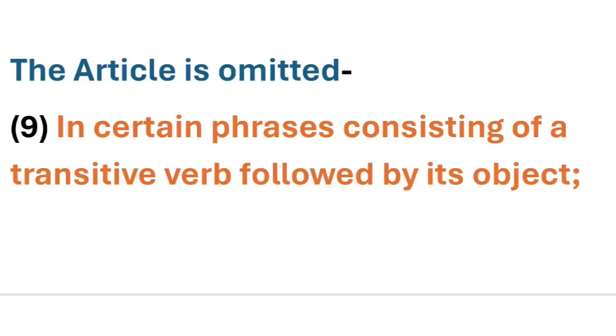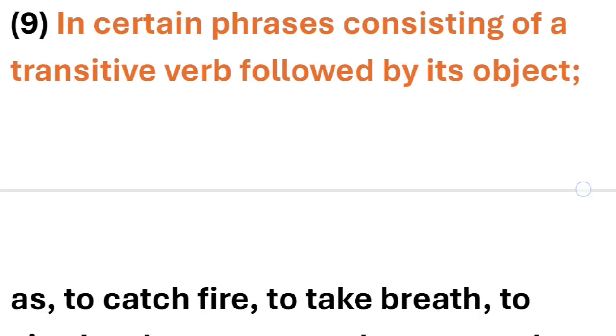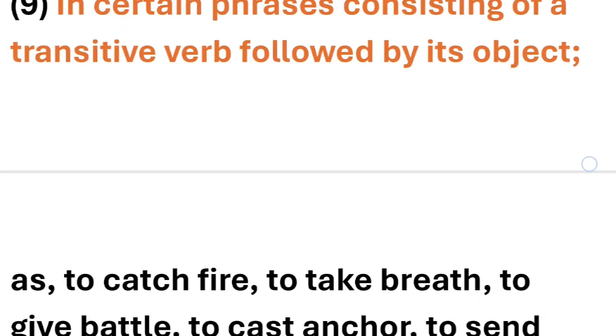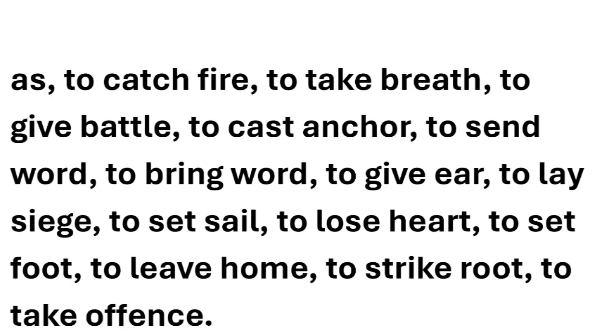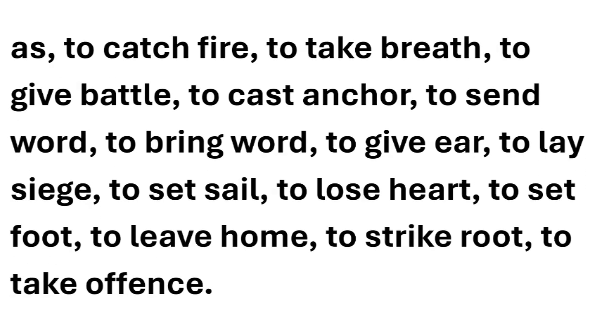Article is also omitted in certain phrases consisting of a transitive verb followed by its object. So a transitive verb followed by its object. For example, to catch fire, to take breath, to give battle, to cast anchor, to send word, to bring word, to give ear, to lay siege, to set sail, to lose heart, to set foot, to leave home, to strike root, and to take offense.